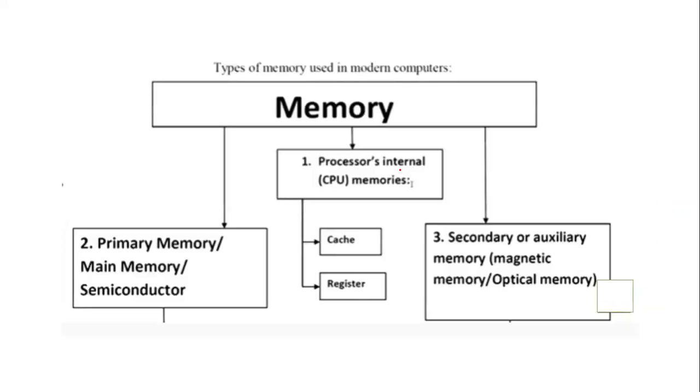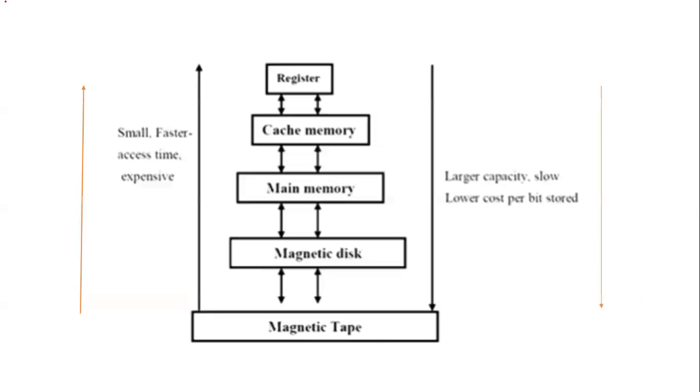So let's understand them in detail. When we are talking about types of memory, primary memory is also called main memory or semiconductor memory, whereas secondary memory is known as auxiliary or optical memory, and processor internal memory is in the form of cache and register memory. So let's have a look at them. Here, first of all, I have arranged them in order, from small size, faster access time, and expensive.